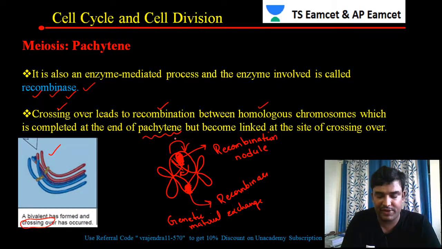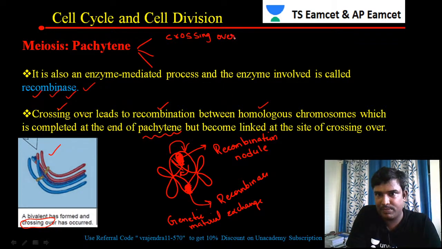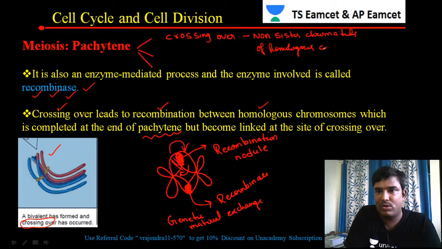So finally, what we have to remember, students, is what is happening in the packaging stage. The main event in the packaging stage is crossing over. Crossing over is occurring between the non-sister chromatids of homologous chromosomes.